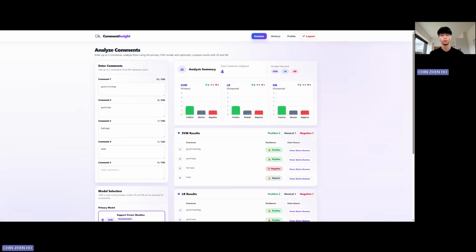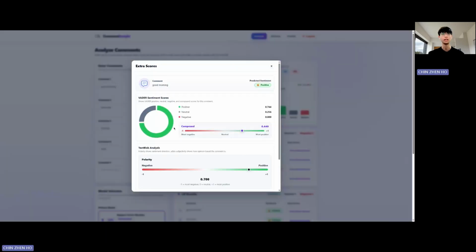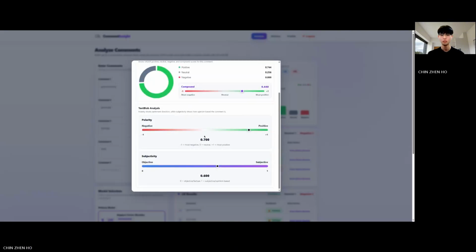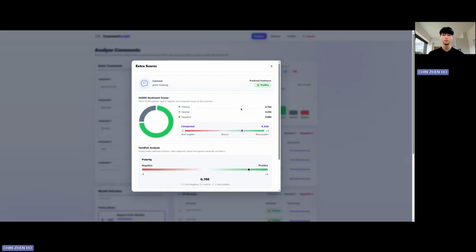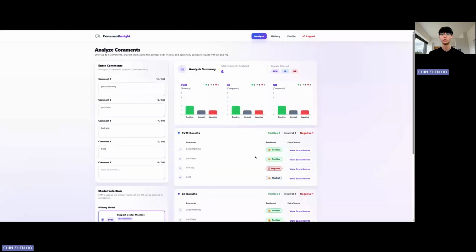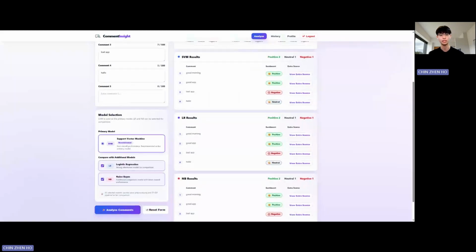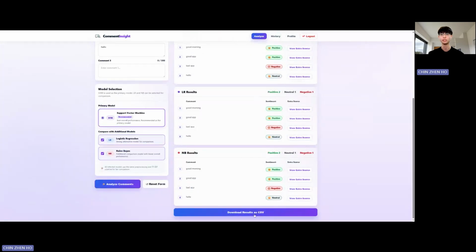The result shows sentiment prediction from all three models. I will also show the chart here, which visualizes the distribution of positive, neutral, and negative comment for each model at a glance. For any comment, I can also view the extra supporting score for TextBlob, which gives additional polarity and subjectivity measure. And the analysis is automatically saved and result can be exported as CSV.